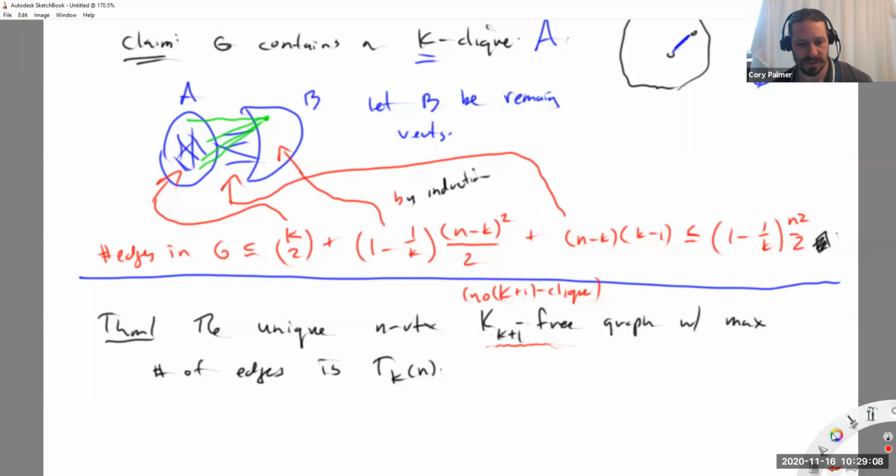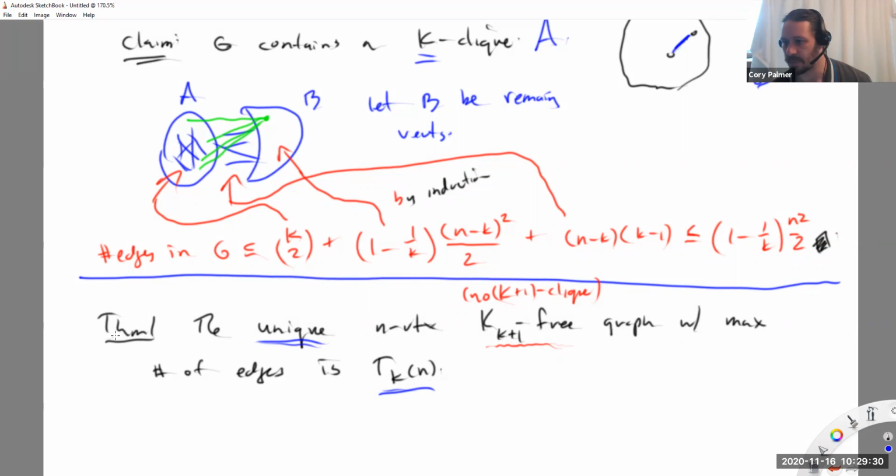This says more information than before. First of all, it says that the maximum is uniquely achieved by one and only one graph, and it's the Turan graph. Moreover, this tells us the number of edges. It doesn't give us a numerical quantity, but we know exactly what the Turan graph looks like. We can compute its number of edges.